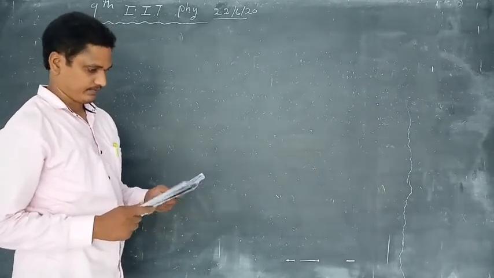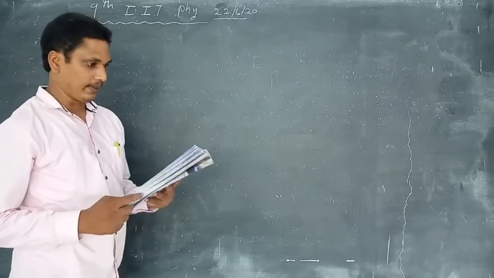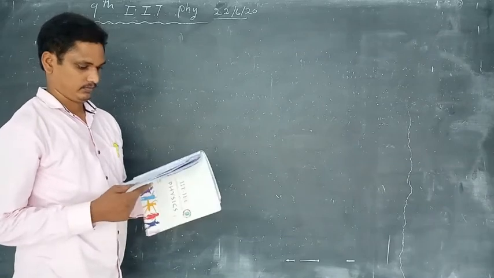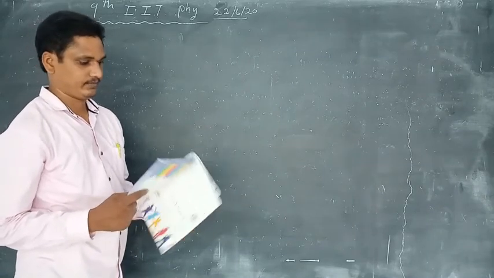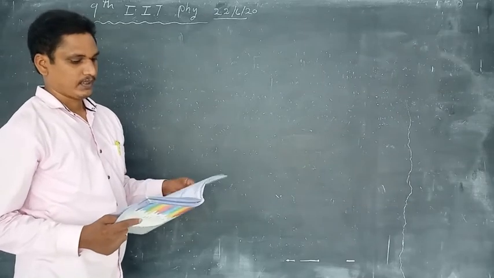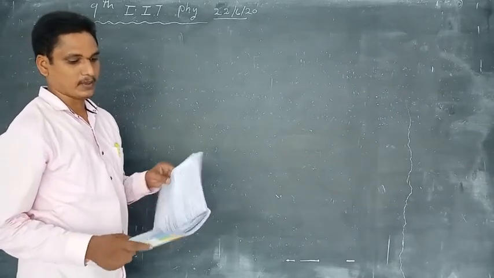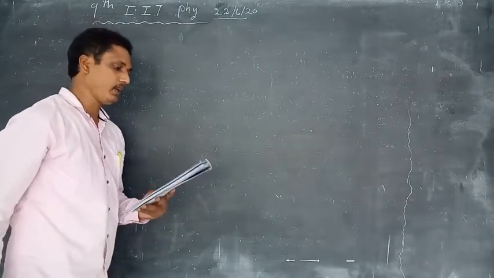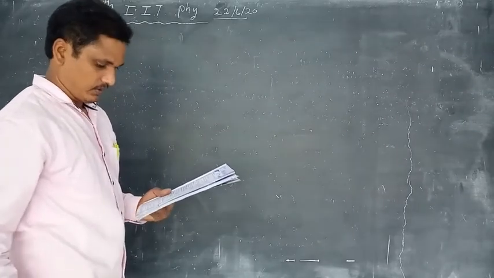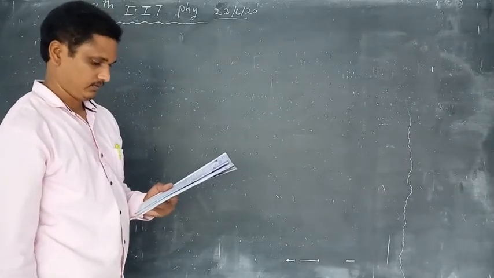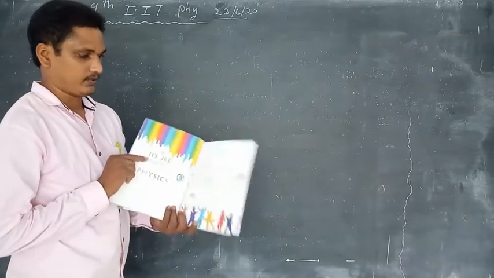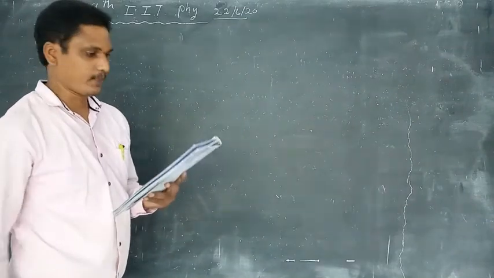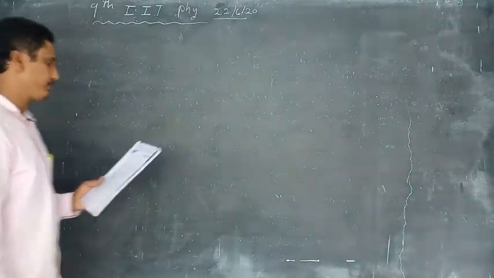Dear students, page number 19. Hand sheet 1 from conservation of linear momentum, impulse and variable mass. Conservation of momentum, impulse and variable mass system. Okay, page number 19, hand sheet 1, volume 1. Okay, students, first bit.